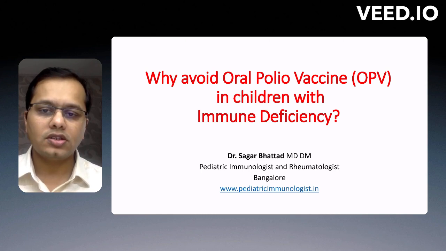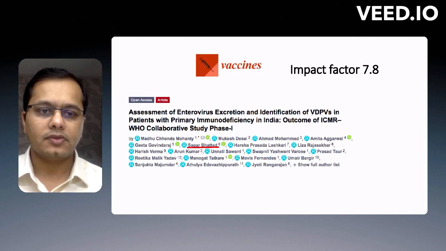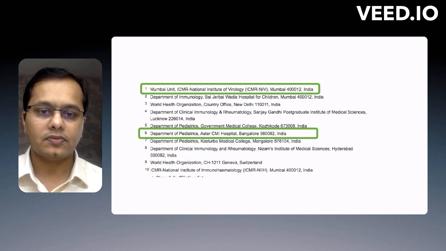As a pediatric immunologist, I always suggest we must avoid oral polio vaccine in children with immune deficiency. Let's understand why. Recently, there was an important publication by our group in the journal Vaccines with an impact factor of 7.8, where we assessed the excretion of enterovirus and especially the vaccine derived polioviruses in patients with primary immune deficiencies.